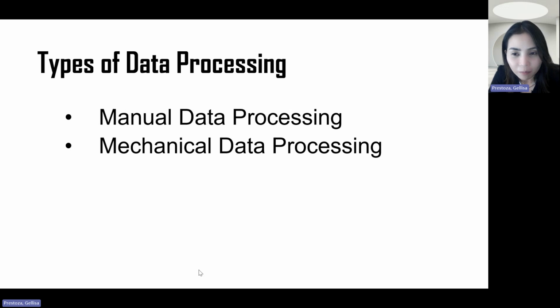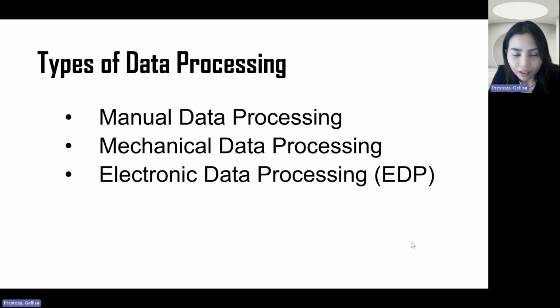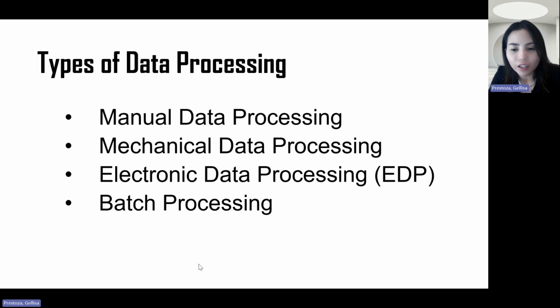Next, EDP or electronic data processing. This EDP, another type of data processing, uses electronic devices. You use electronic devices to process your data. Example, Excel, Power BI. These are all examples of electronic data processing. The software, that's electronic data processing.